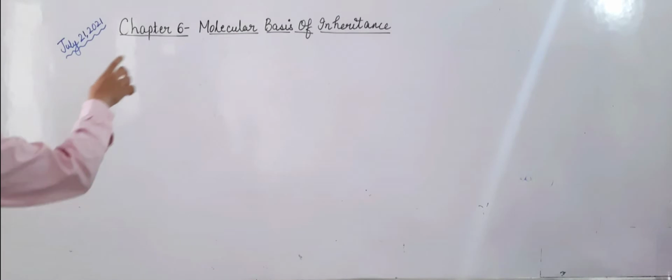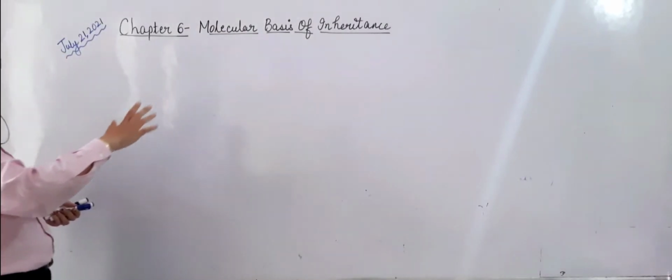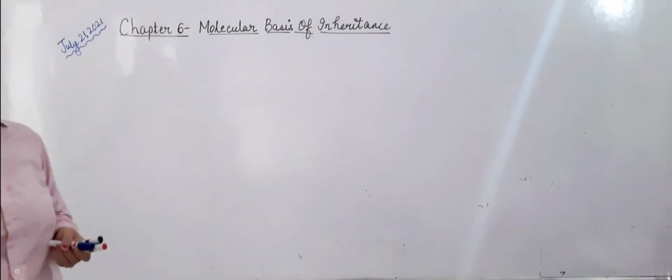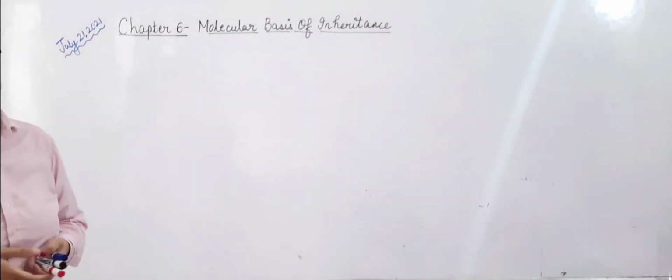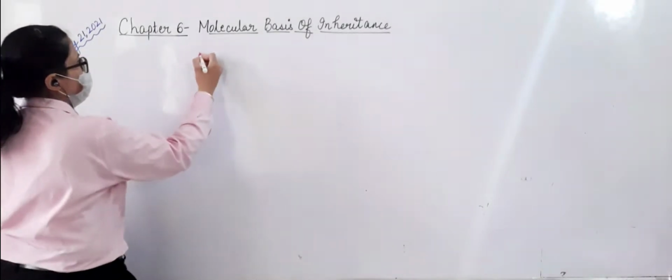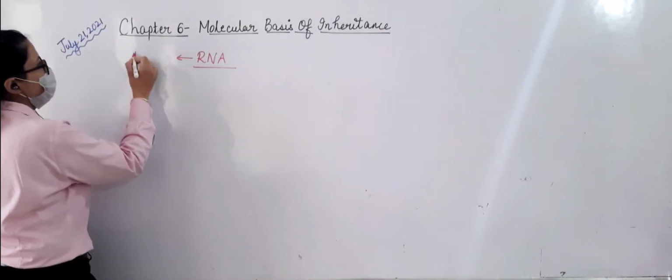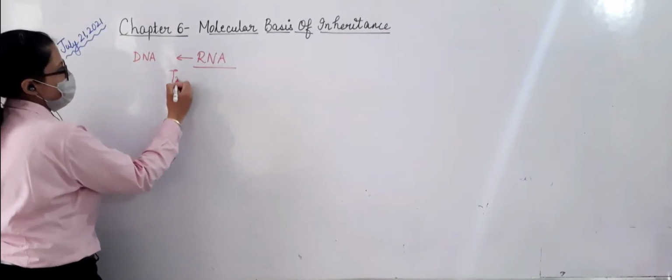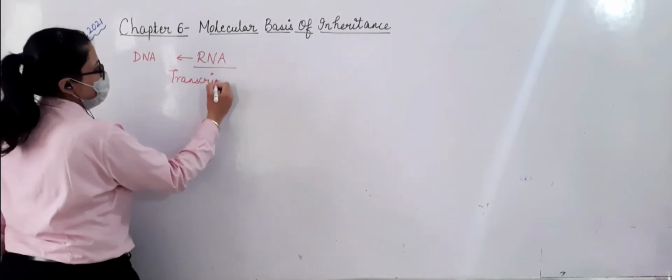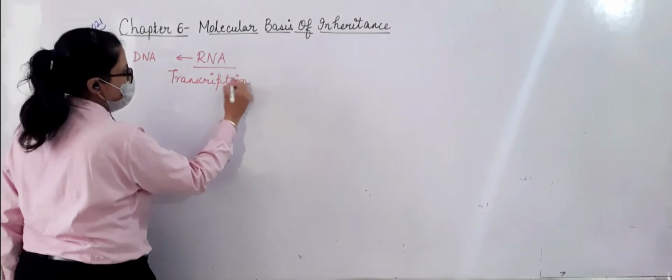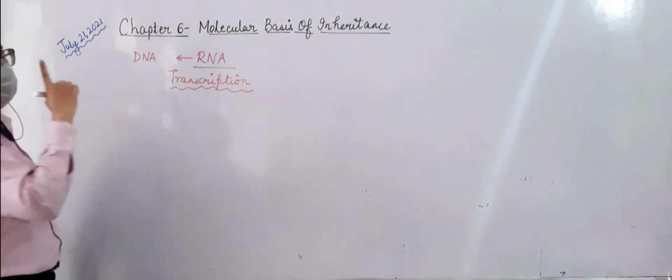Yes, students, in connection with this chapter 6, molecular basis of inheritance, we will continue after DNA replication. We know it is transcription. Yesterday I had told you that RNA is being formed from which molecule? From DNA. This process is called transcription, transcribing the DNA molecule into RNA.